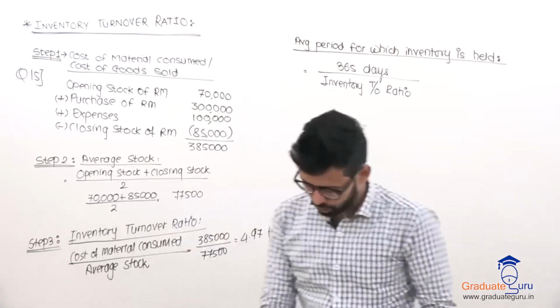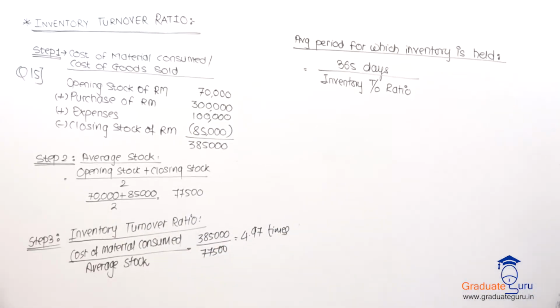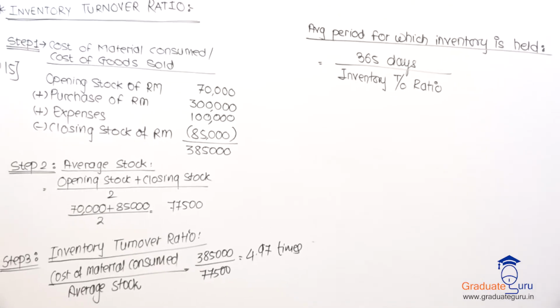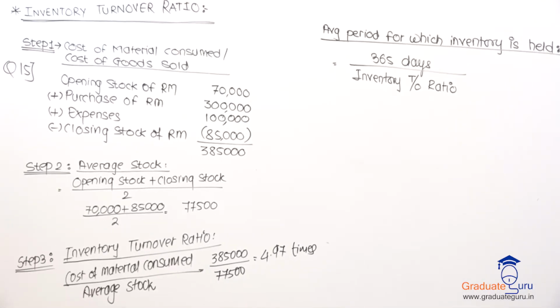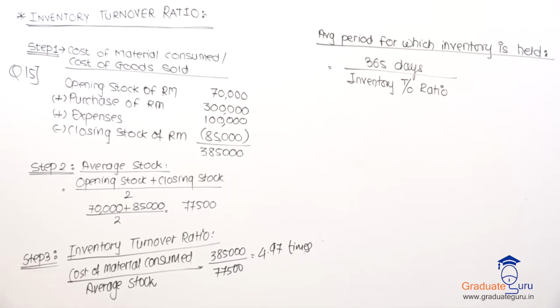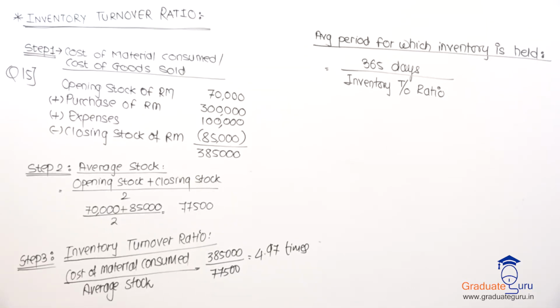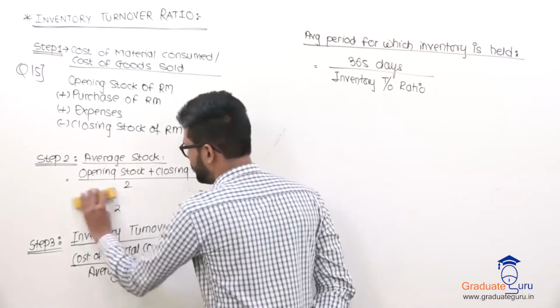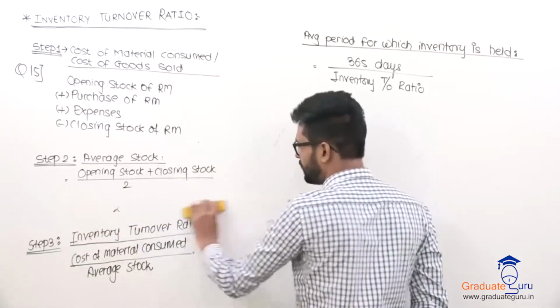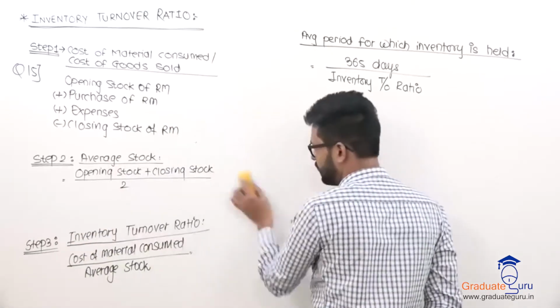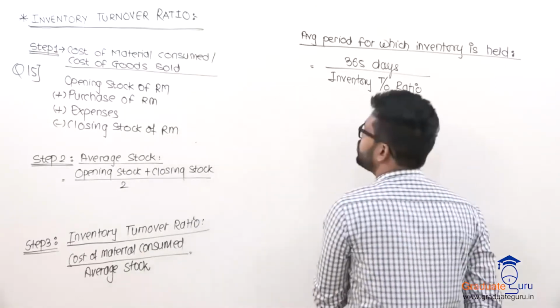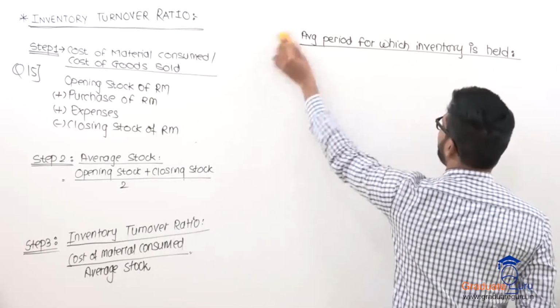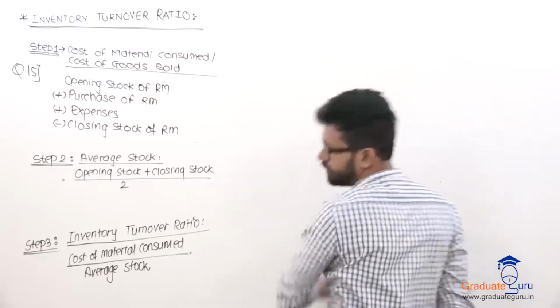So just jot down. So okay, we are done with question 15. Now last question of this chapter, that is question number 16. Okay, so let's start with that.